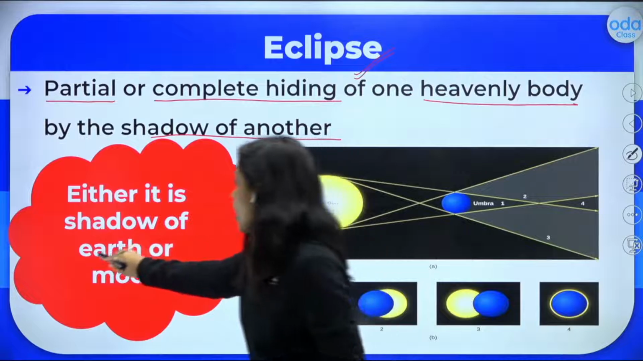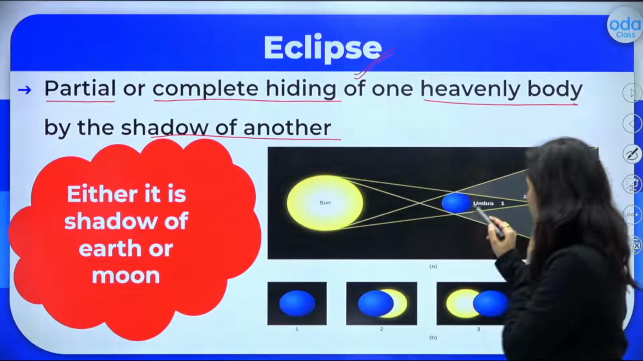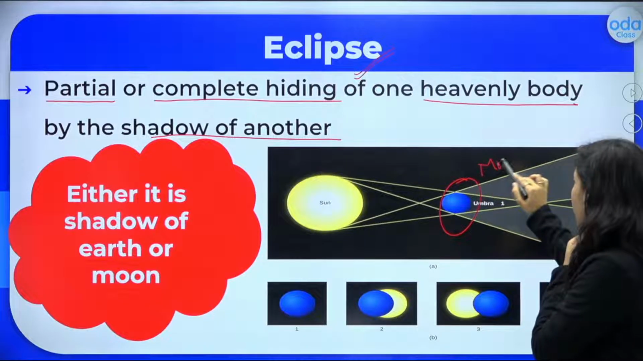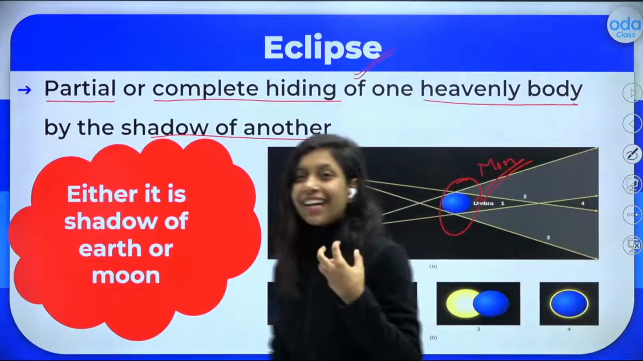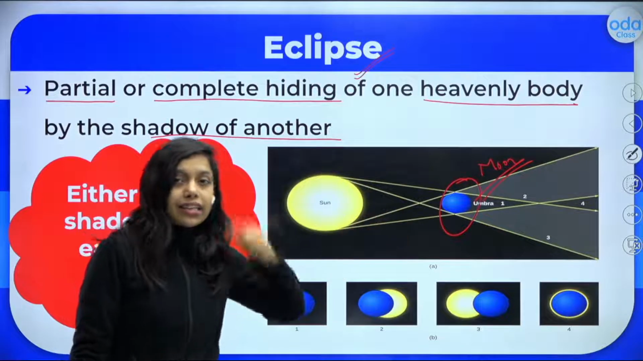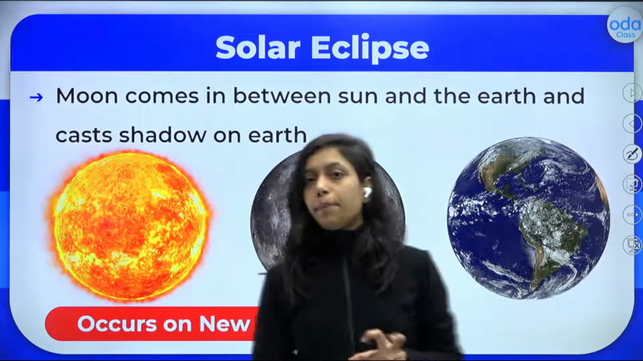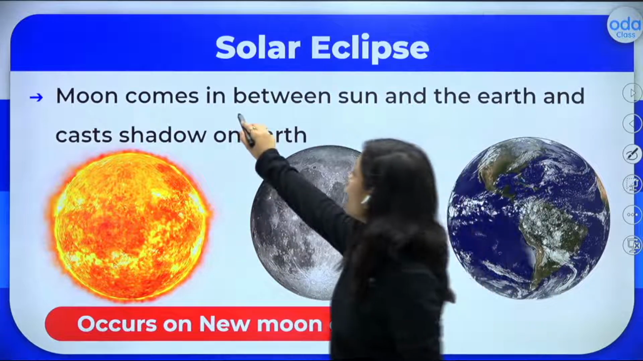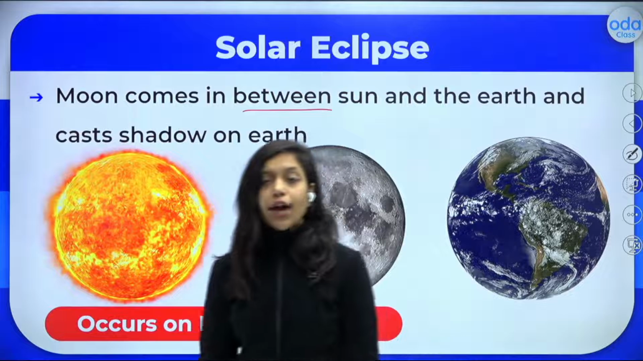Either it is the shadow of earth or moon. It may be the shadow of earth or it may be the shadow of moon. I hope you can remember this. The two heavenly bodies which act here, like the shadow, are our earth and its own satellite, that is moon, right? So let us study about solar eclipse. There is a complete clear picture you can easily understand. Moon comes in between the sun and the earth and casts shadow on the earth.